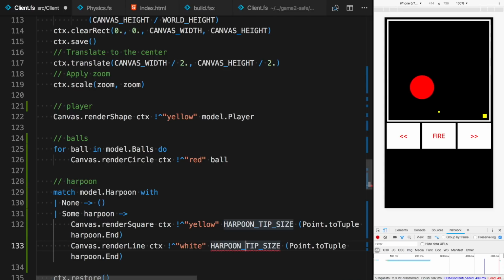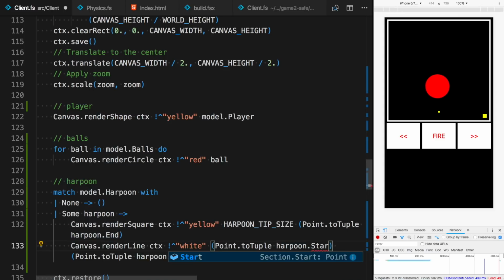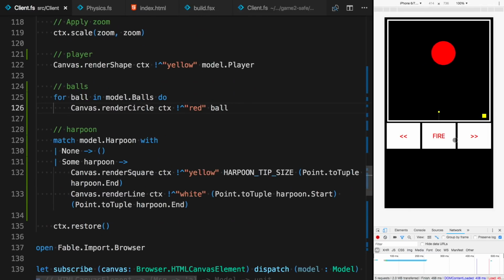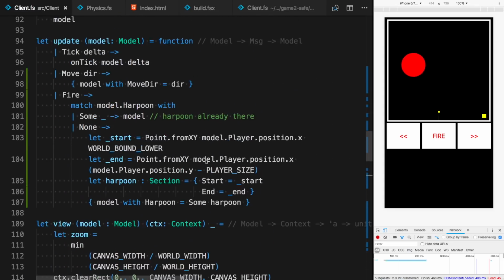And it will end at the same point, but it will start at the harpoon start point. Okay, if that reloads and I click fire, it's really small, but as you can see, there's a line from the lower ground to the tip of the harpoon. And the harpoon is currently static, it doesn't move, so we need to change that.